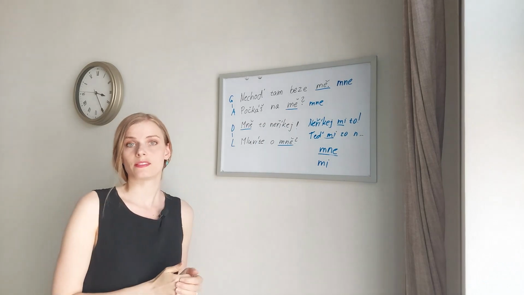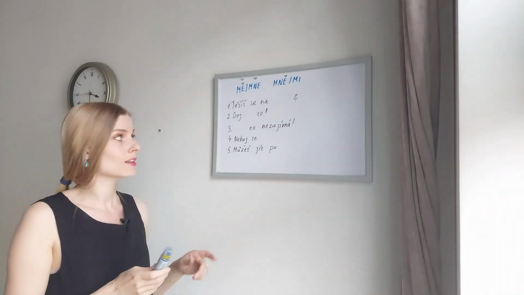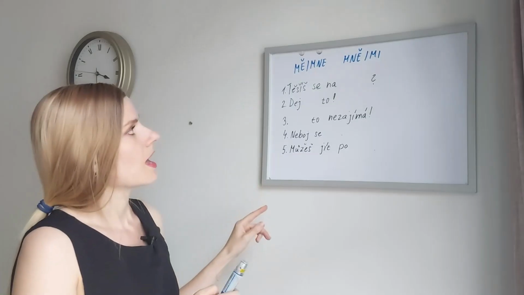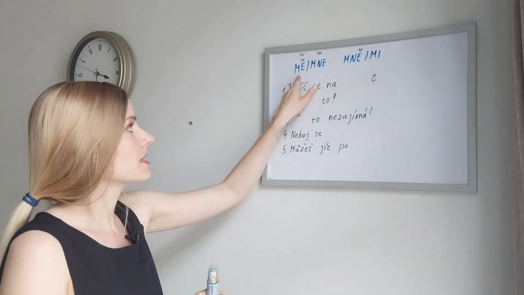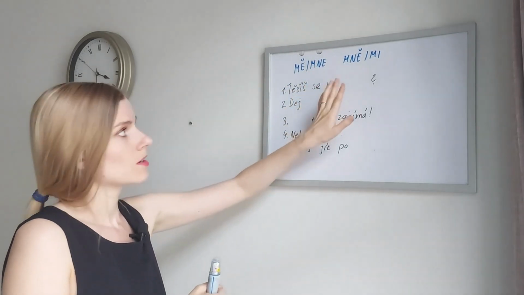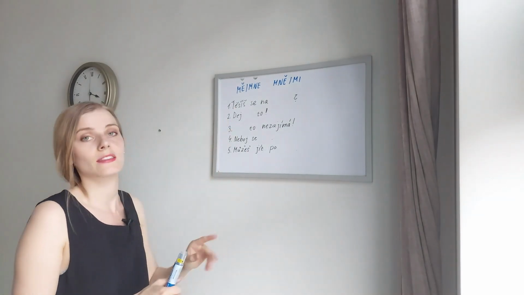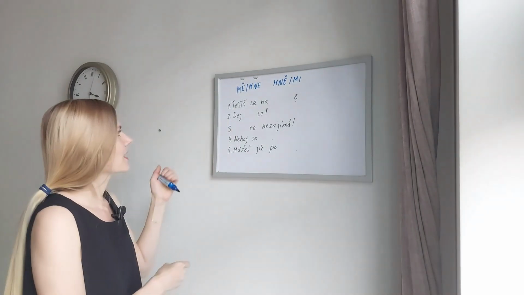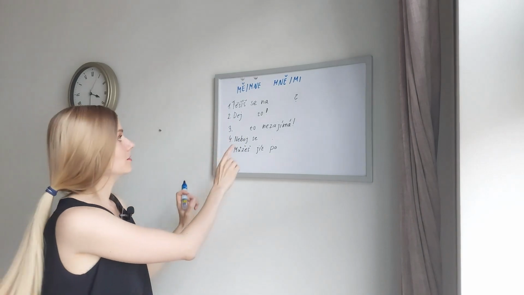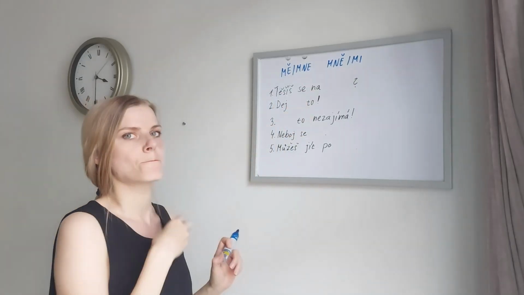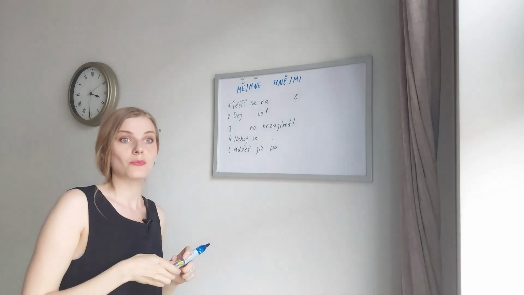Now, let's look at some exercises. Let's take a look at these five sentences and complete them with mě, mne, mně or mi. You can pause the video while you work on these sentences and then you resume once you're ready. And we're gonna complete it together. Now, těšíš se na... Are you looking forward to me?